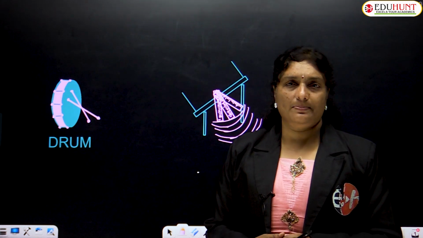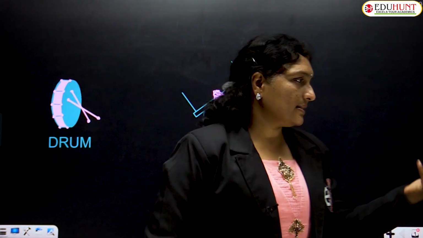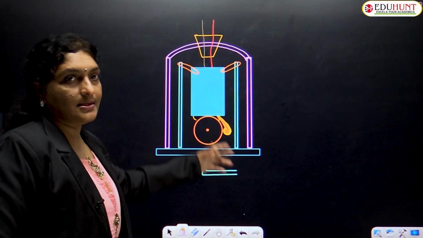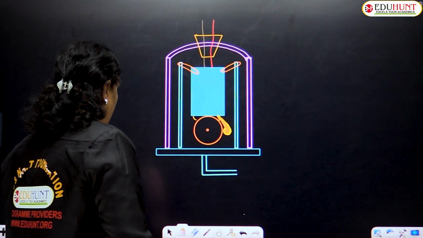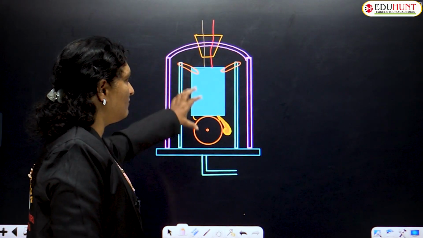But let us try to understand with one more demonstration or experiment whether sound really requires a medium for its propagation, or whether sound can also propagate in vacuum. For this, let us consider one more experiment. Let us consider an electric bell. So this is the case of an electric bell, children, to demonstrate that sound requires a medium for propagation.